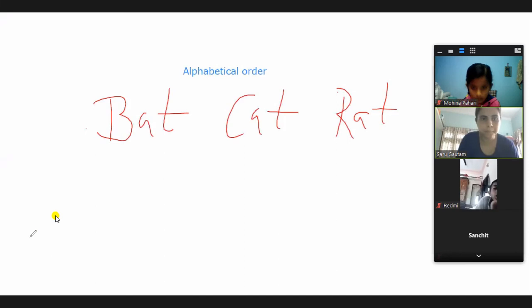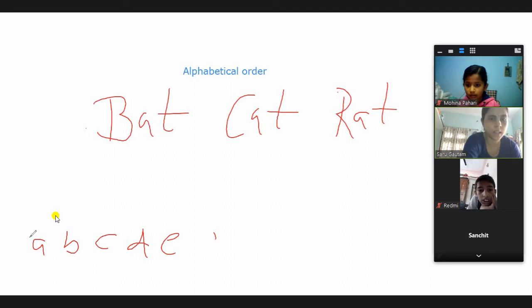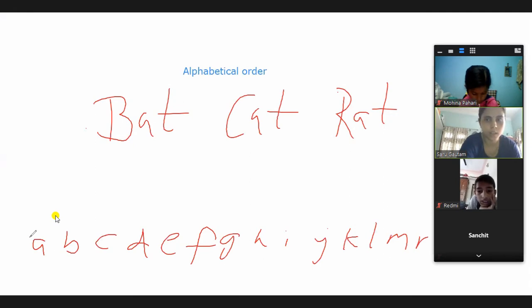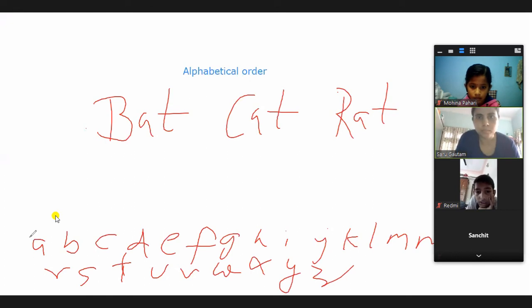So see here, A, B, C, D, E, F, G, H, I, J, K, L, M, N, O, P, Q, R, S, T, U, V, W, X, Y, and Z. Here you have to see from A to Z, and you should know which alphabets come first.